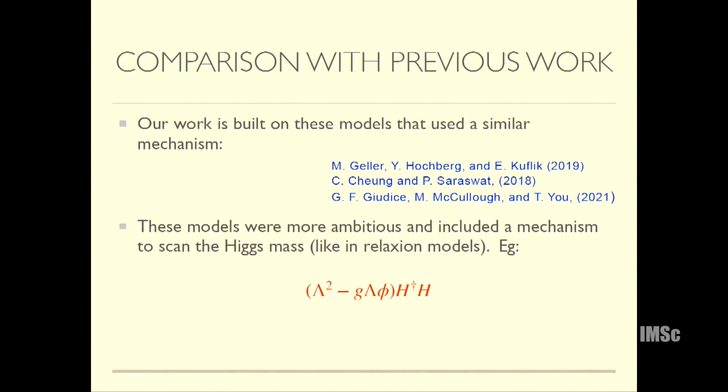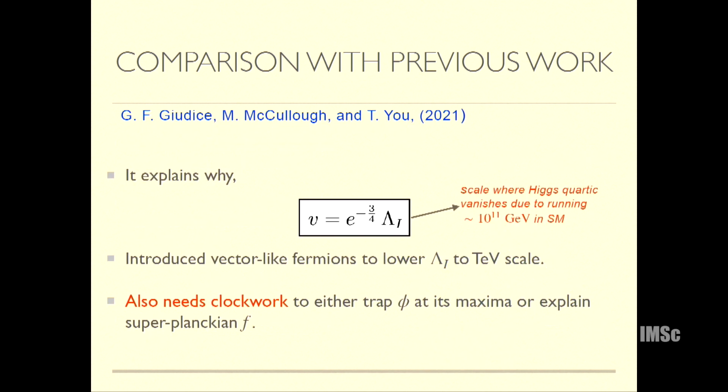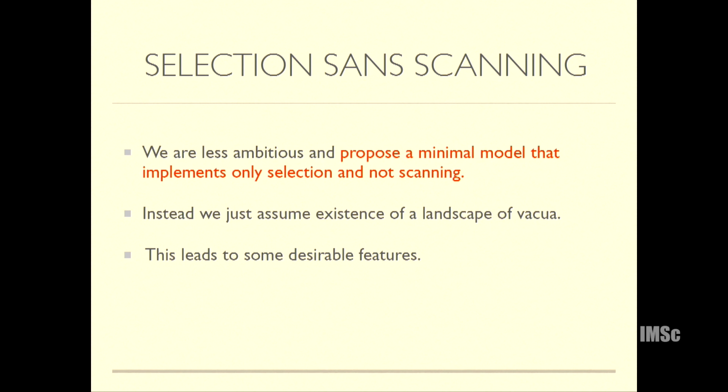There are previous works that do this, but the main difference is that they try to have a mechanism for scanning the Higgs mass, and for that they require very complicated potentials, like the other papers I was showing you. They require something like the relaxion potential, with a periodic term, and these are very contrived. This can be motivated with something like a clockwork mechanism, which, as you know, is many scalars with a very specific potential. So it's very contrived to get these potentials. Because we are doing something more minimal, we don't want a mechanism that scans the mu squared in different vacua; we just use the phi for selection, so we don't encounter this problem.